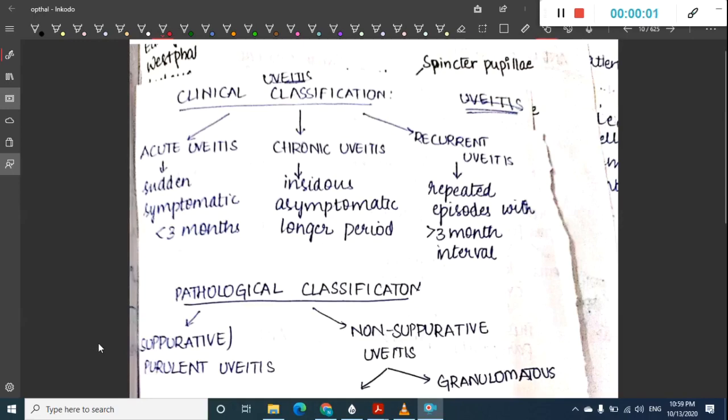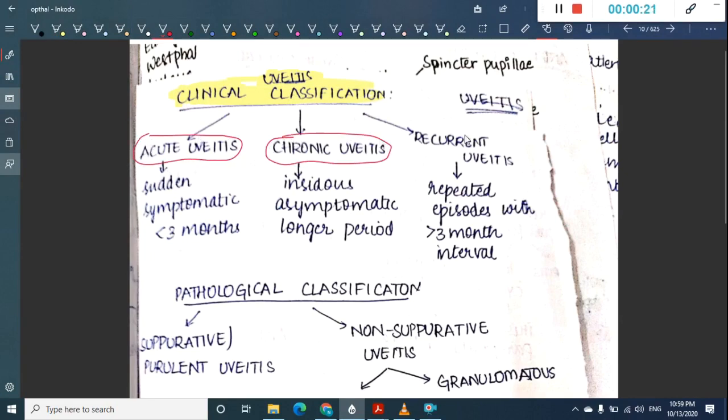Hello friends, let us now learn about important points about uveitis. In uveitis, first we will learn about some classifications. First we have the clinical classification of uveitis, which is divided into acute uveitis, chronic uveitis and recurrent uveitis.